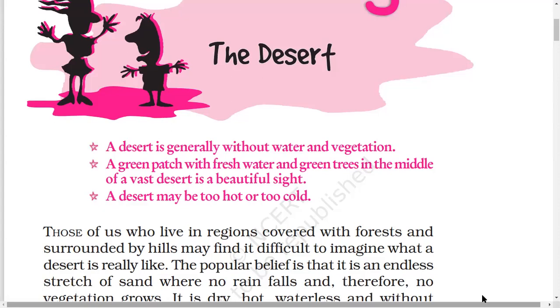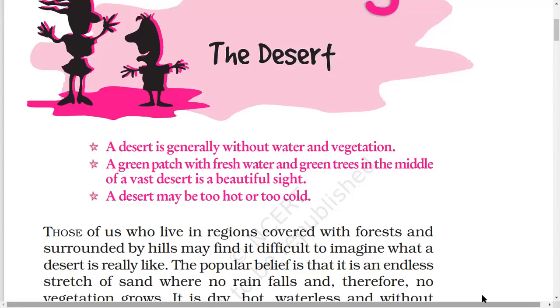Now, those of us who live in regions covered with forests and surrounded by hills may find it difficult to imagine what a desert is really like. Now, at least we all know very well what desert is, but still, this chapter is telling to all the students, all the children who have never seen a desert, because they have been living in an area or in a state where there is a lot of forest cover, and it may be very hilly also.